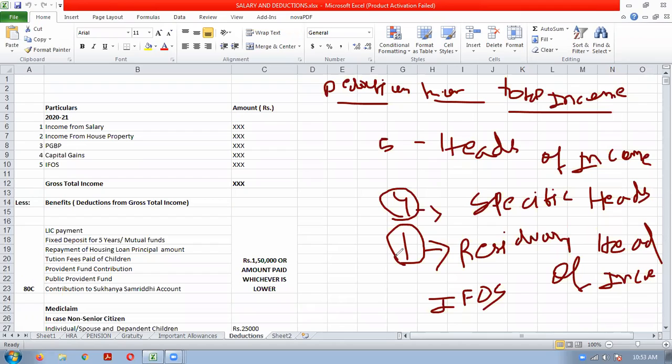Now, a person wants to know what his tax liability will be. To calculate the tax liability, we have to properly calculate the taxable income first.